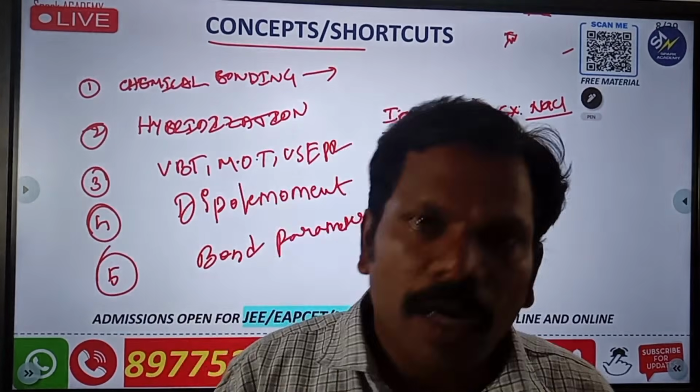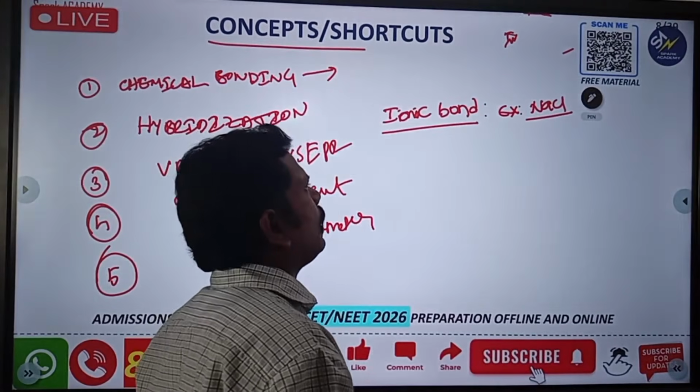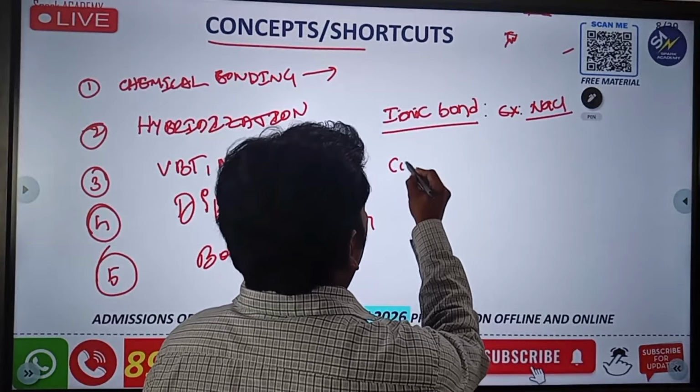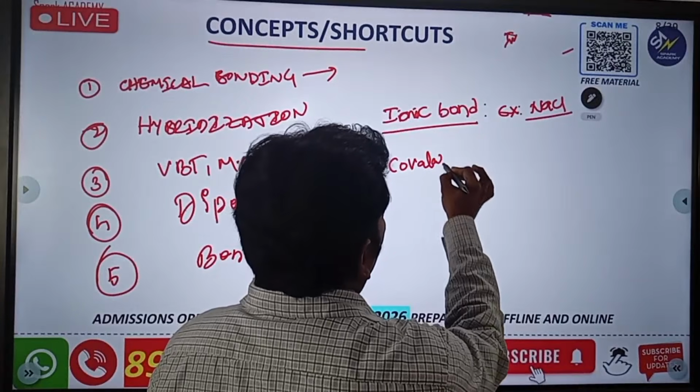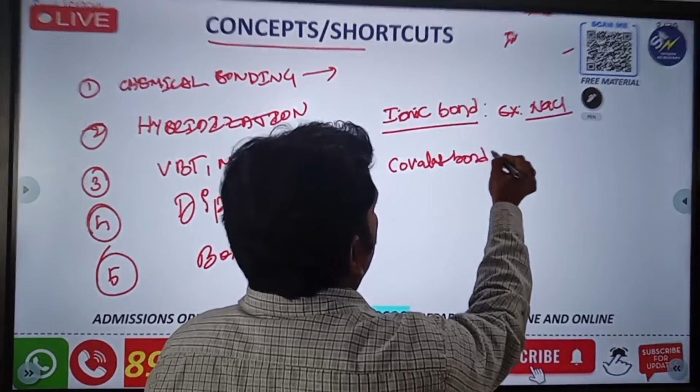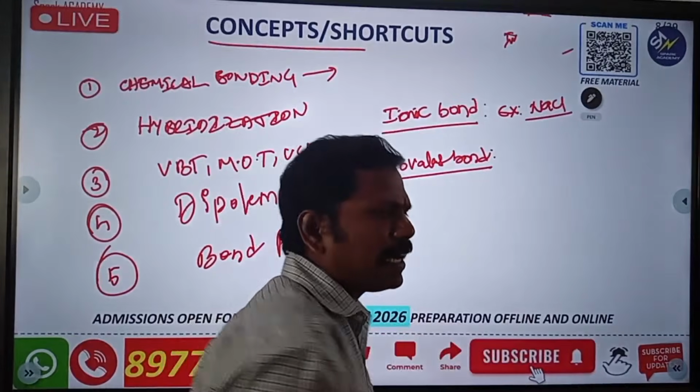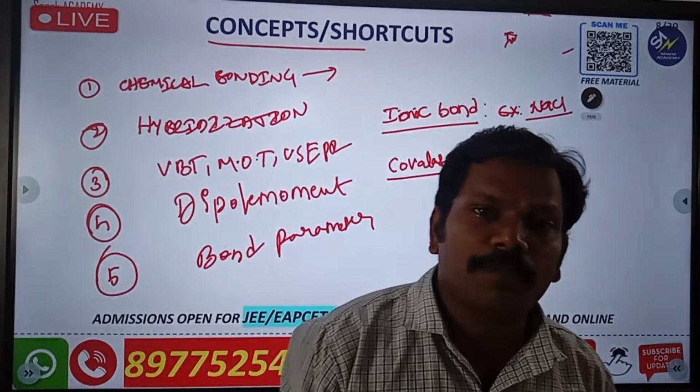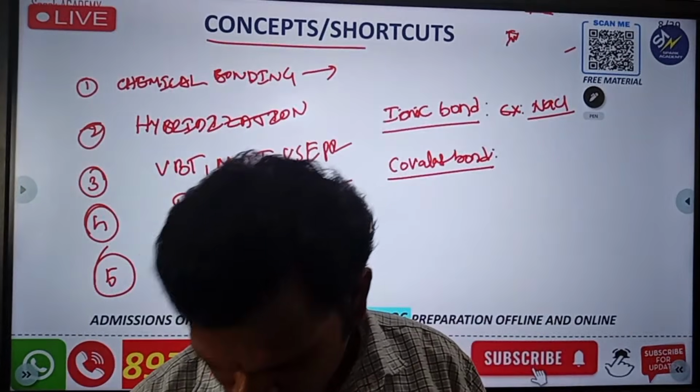I will tell you how it forms. And I will also give an example for the covalent bond. Why am I giving this example? So you can understand the difference between ionic bond and covalent bond.